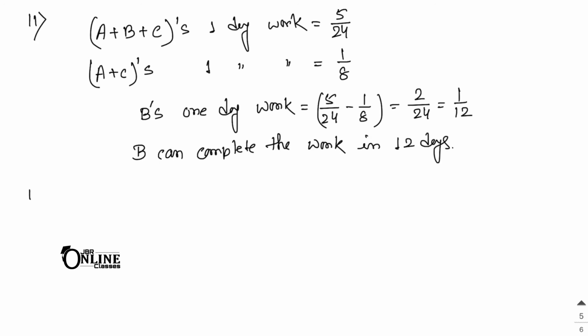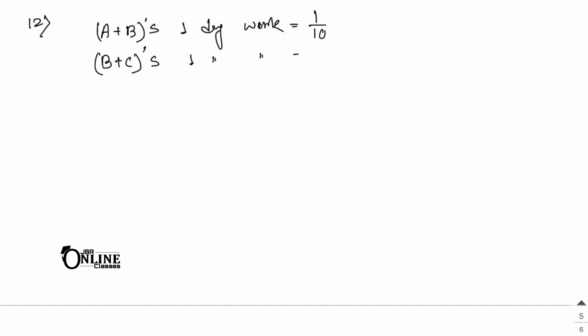It's very easy. Now next one, sum number 12. So here in sum number 12, A, B together can build a wall in 10 days. B and C working together can do it in 15 days. And C and A together can do it in 12 days. Okay, so that means again you have to write down here A plus B's 1 day work, that equal to 1 by 10. Then here B plus C 1 day work, that equal to 1 by 15. Last one C plus A 1 day work, that equal to here 1 by 12.